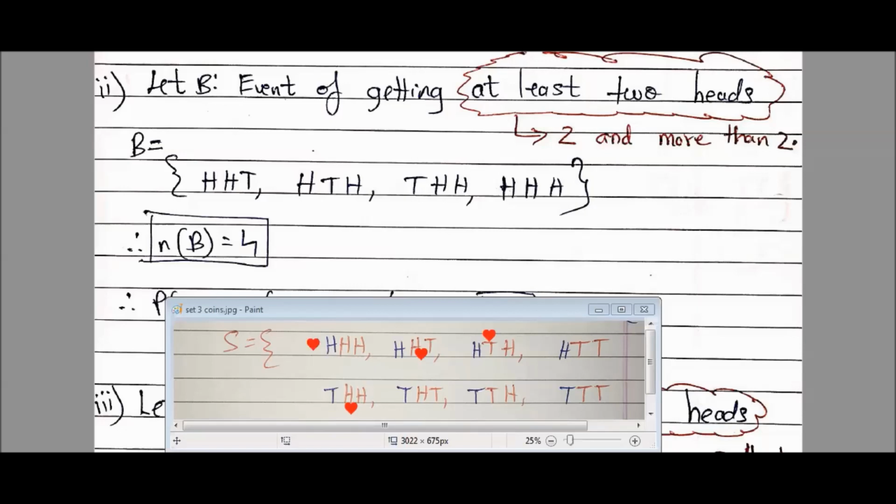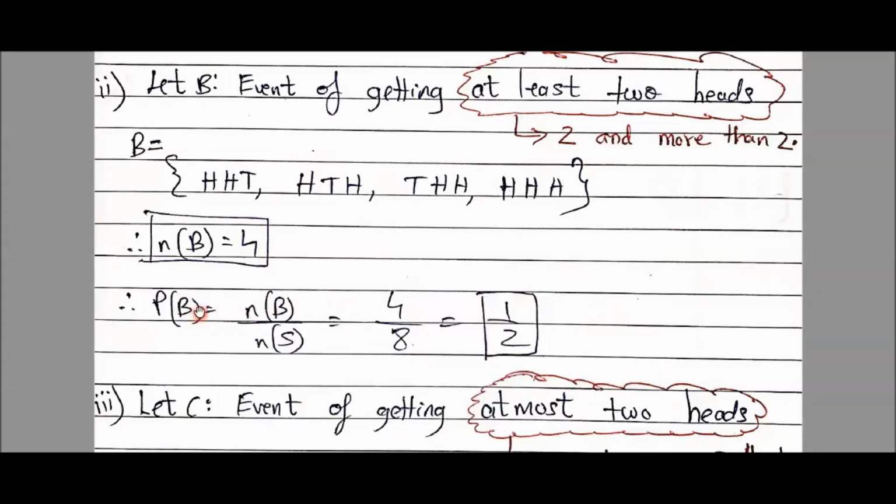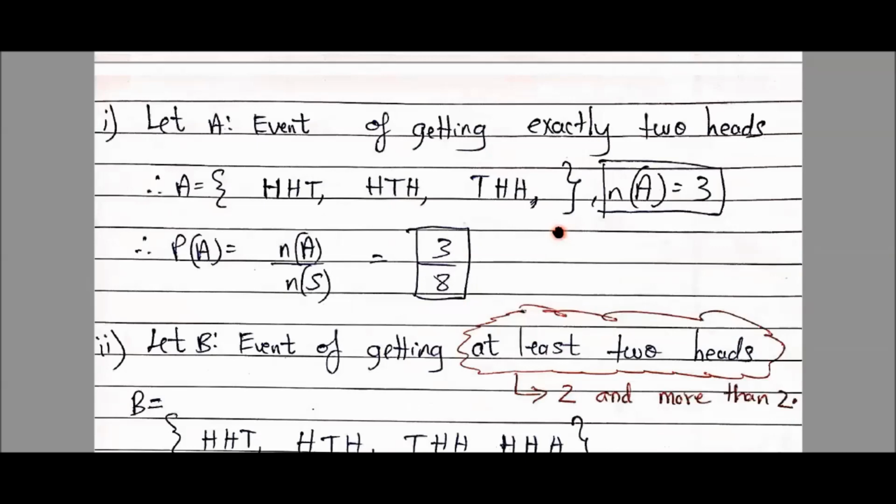Okay, students. So we'll find the probability. Probability of B is n of B upon n of S, 4 upon 8. From where did this 8 come? 8 is the original number of elements in my sample space. So 1 upon 2. Okay. Moving to the third question. Let's see what is asked in the third subpart on the screen.